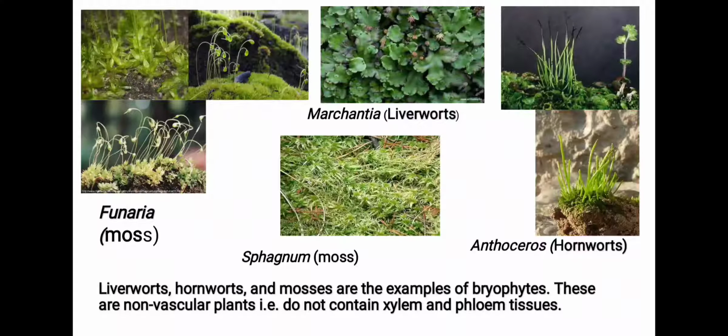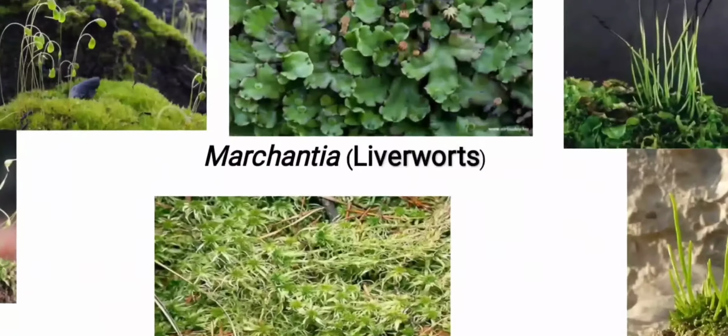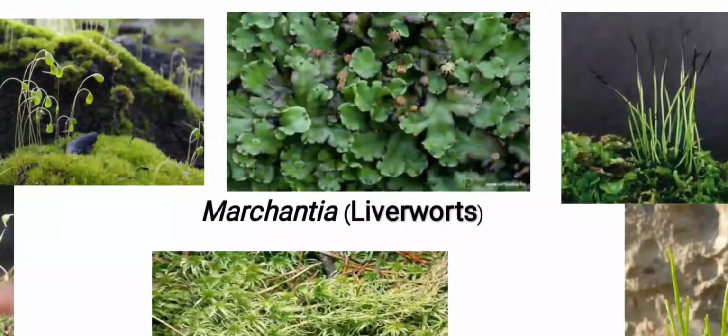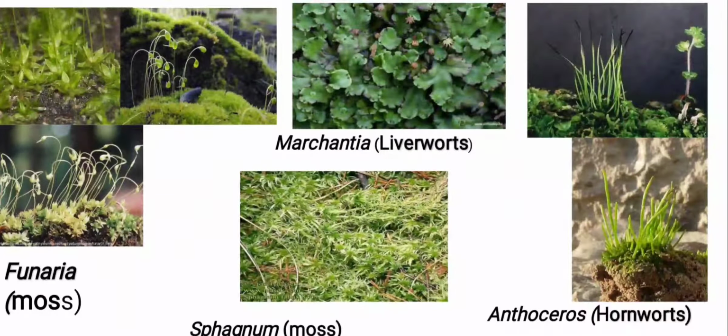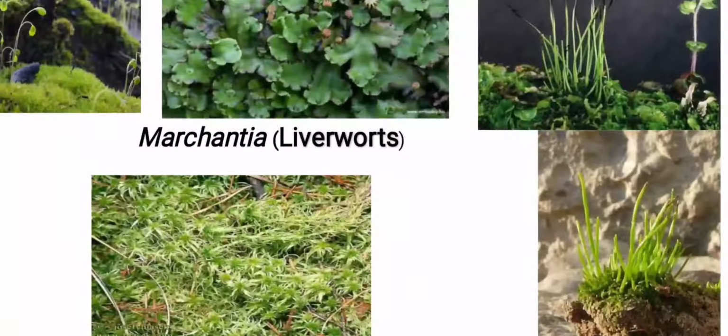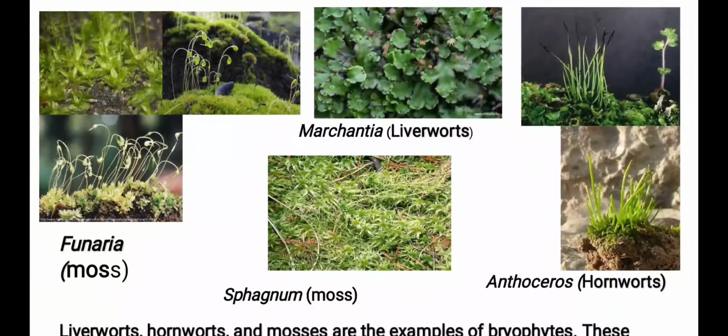Students, liverworts, hornworts, and mosses are the examples of bryophytes. These are non-vascular plants. That means they do not contain xylem and phloem tissues. You can see in the images that Marchantia, that is thallus-like plant body, is represented by liverworts, and hornwort is represented by Anthoceros. And the name hornwort is given due to presence of horn-like sporophyte, as you can see in the images. Both of these images are of Anthoceros. Students, so Anthoceros are known by their pseudo-elaters as well as horn-like sporophyte in the plant body.